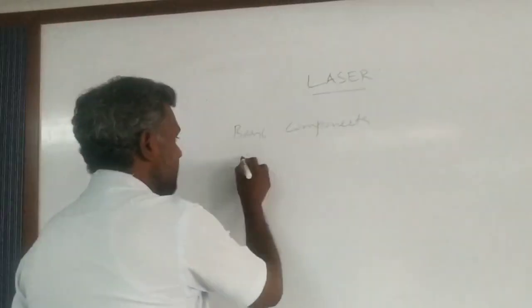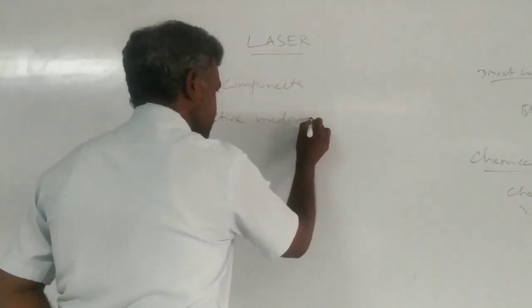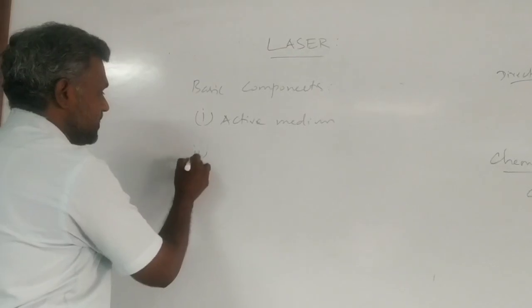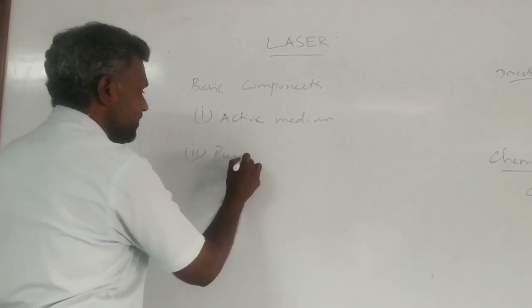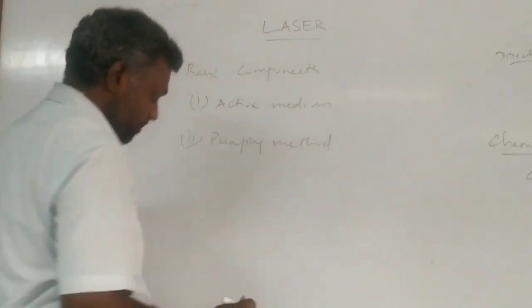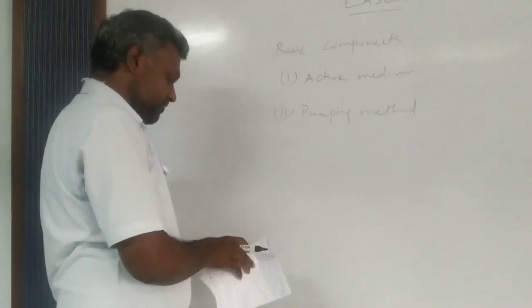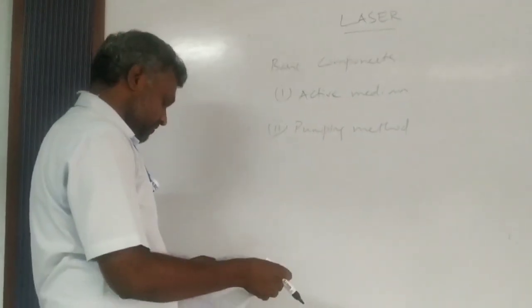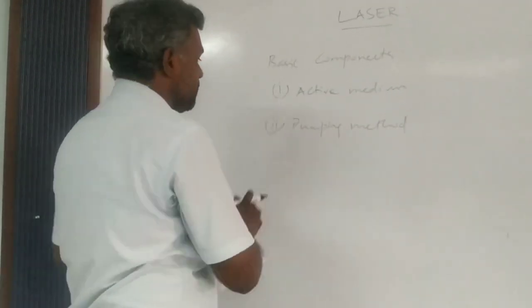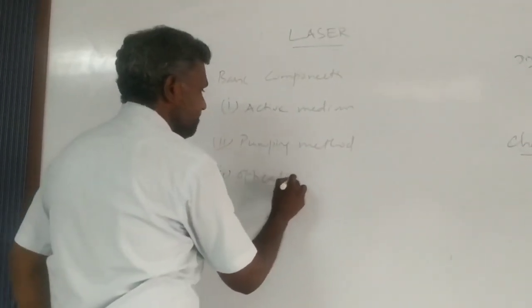First one is the active medium. Second one is the pumping method. And third one is the optical resonator.